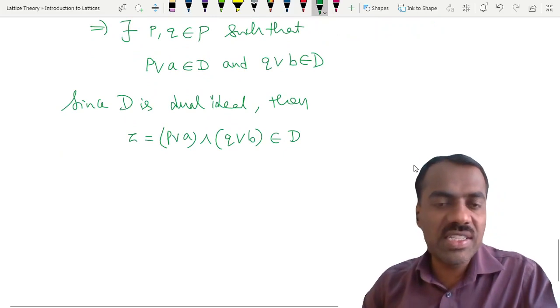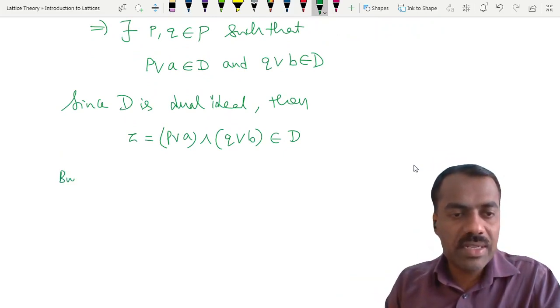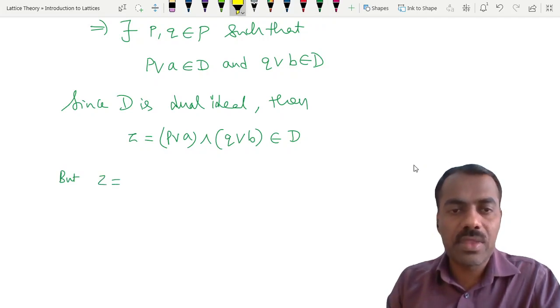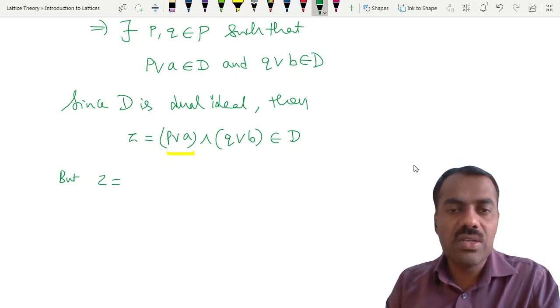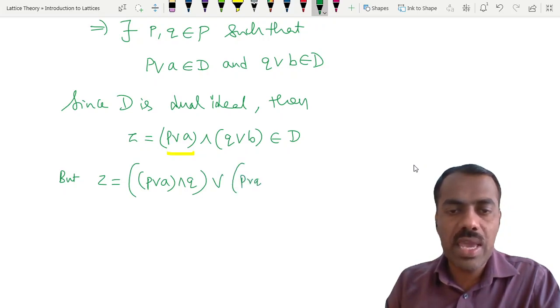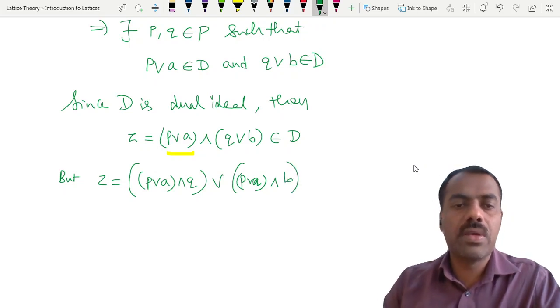But we'll try to simplify Z and see what we get by using distributivity. Z is the same as, taking this as simply one element, just like x meet this, what will that become? That will be the same as x meet q, join with x meet b. That means (p join a) meet q, join with (p join a) meet b, right?